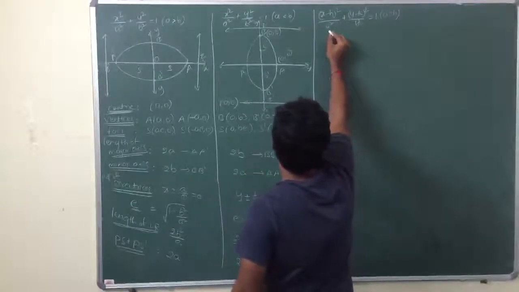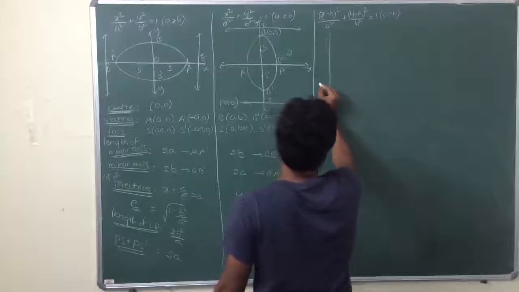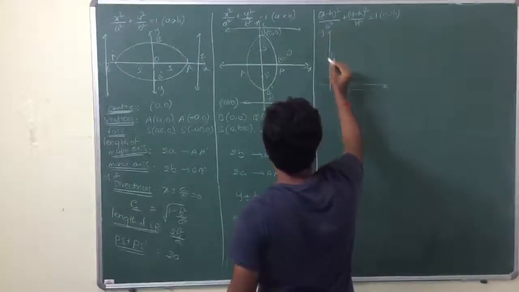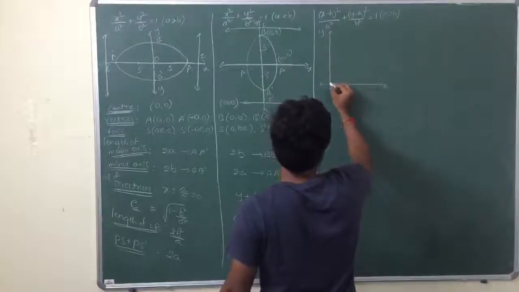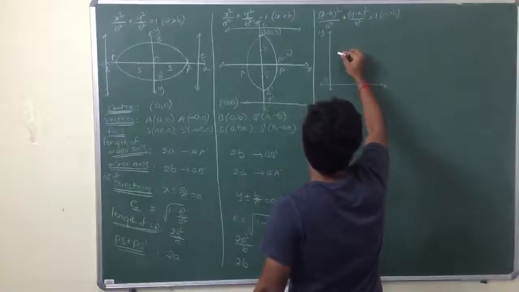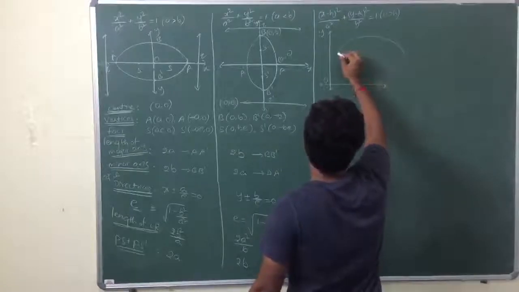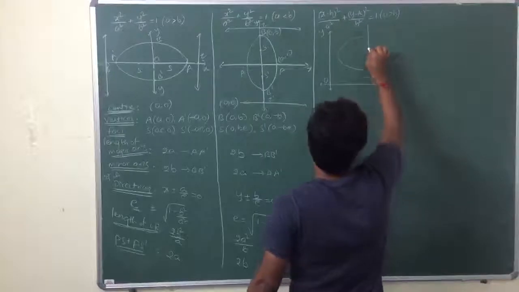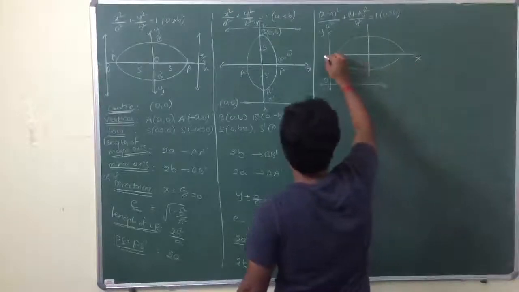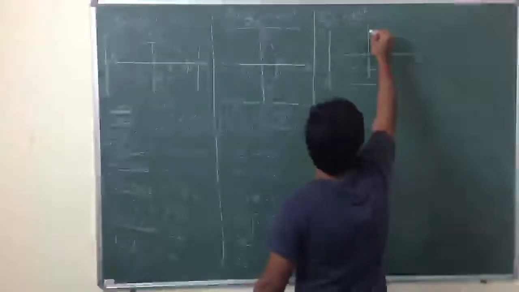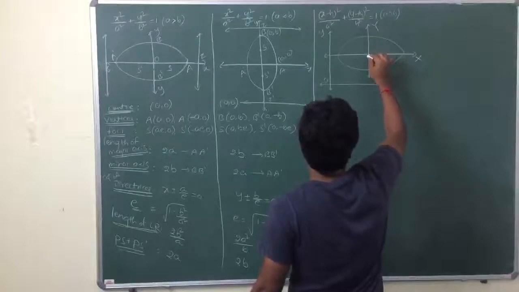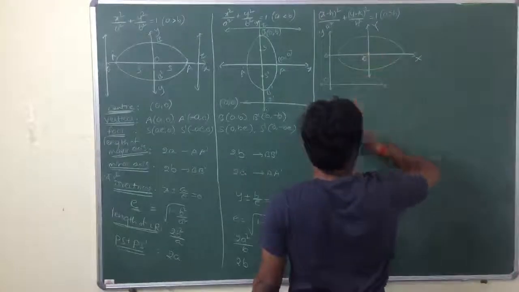Obviously, how will it look? Small x, y axes, origin, capital X, capital Y. So this is point C, center.